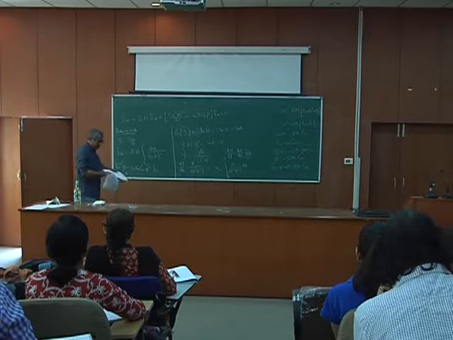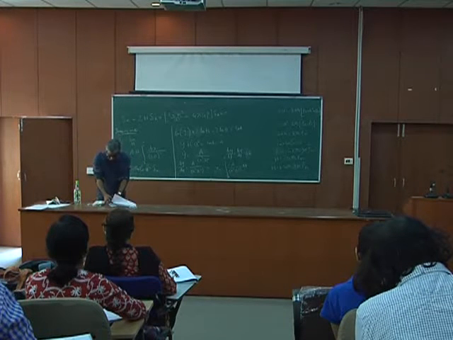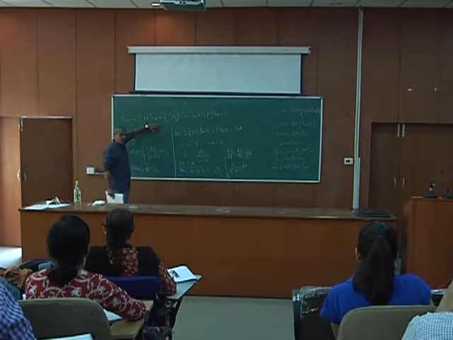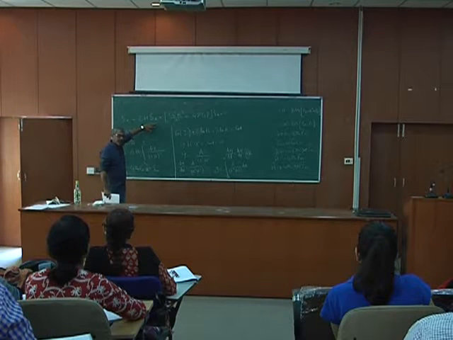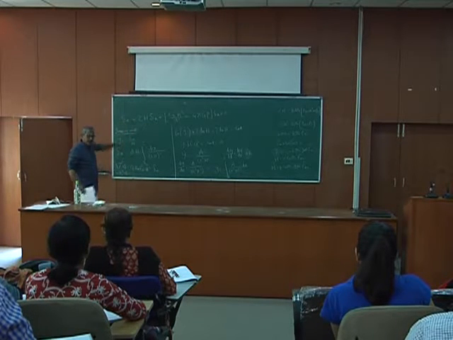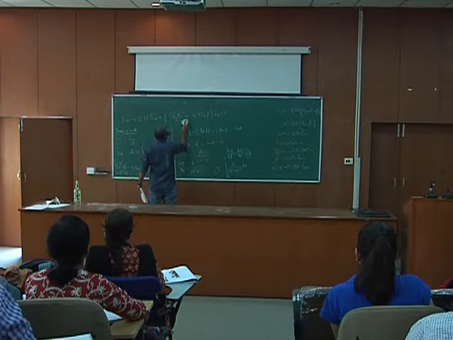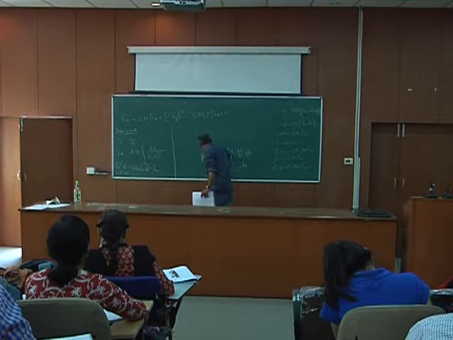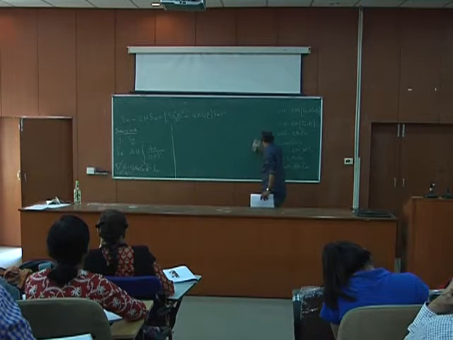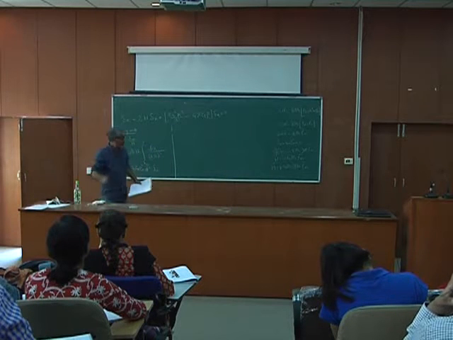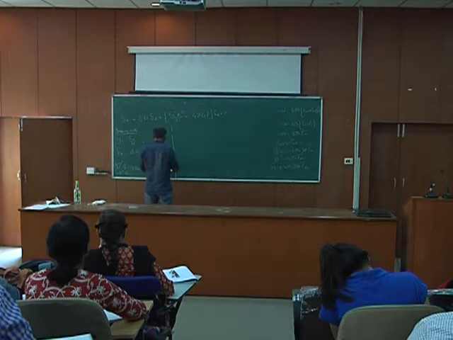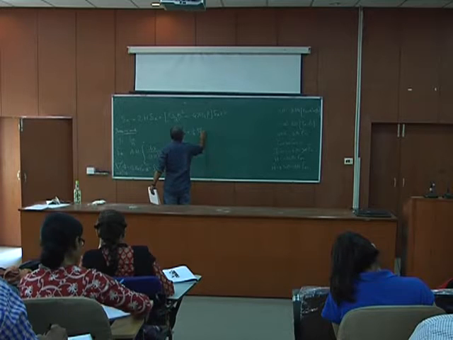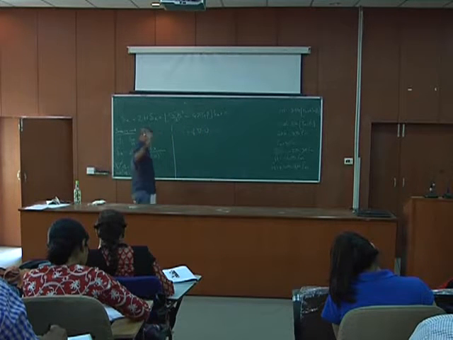Okay, so if you remember all the equations that I derived, there is the continuity equation, there is the Euler equation, and there is the Poisson equation. From there I derived this equation, fine. So if you go to the first equation, the continuity equation, that equation was, if you remember, delta dot plus 1 by a divergence of v equals 0. So this was the continuity equation.